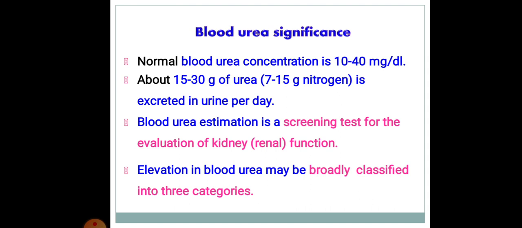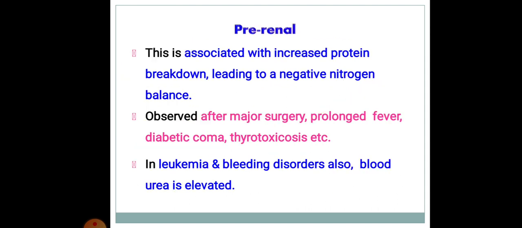Blood urea significance. Normal blood urea concentration is 10 to 40 mg per deciliter. About 15 to 30 grams of urea, that is 7 to 15 grams of nitrogen, is excreted in urine per day. Blood urea estimation is a screening test for the evaluation of kidney function. Elevation of blood urea may be broadly classified into three categories. Pre-renal: this is associated with increased protein breakdown leading to a negative nitrogen balance, observed after major surgery, prolonged fever, diabetic coma, thyrotoxicosis, etc. In leukemia and bleeding disorders also blood urea is elevated.